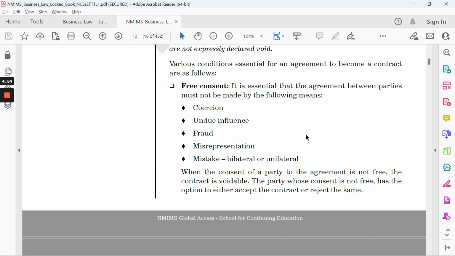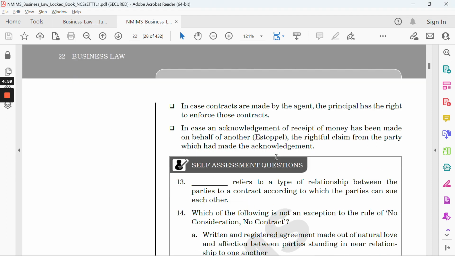You just give a brief, and after that you need to elaborate on these. Going to page number 22.